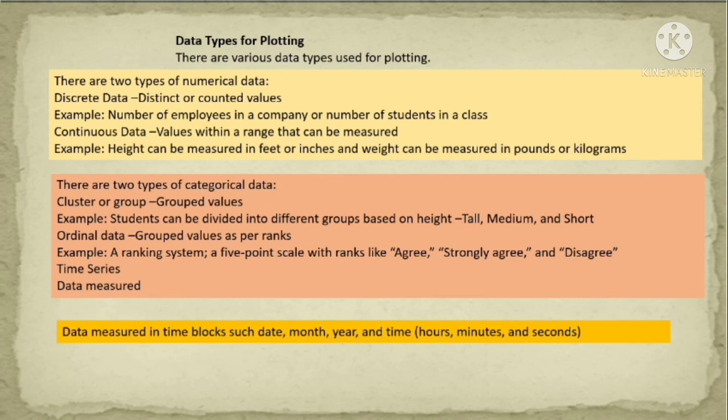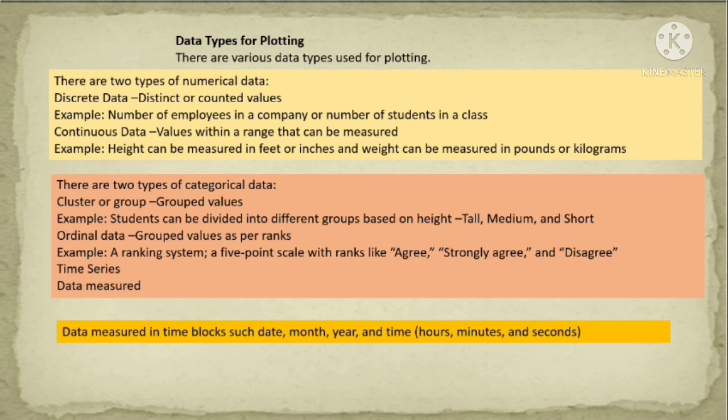Or suppose you want to repair a product, you go to the shop and the product is repaired by the shopkeeper, then it asks how satisfied you are with the service. In the form it gives a range: 0 to 5 is satisfied, 6 to 8 is strongly satisfied, or then well satisfied or disagree maybe.